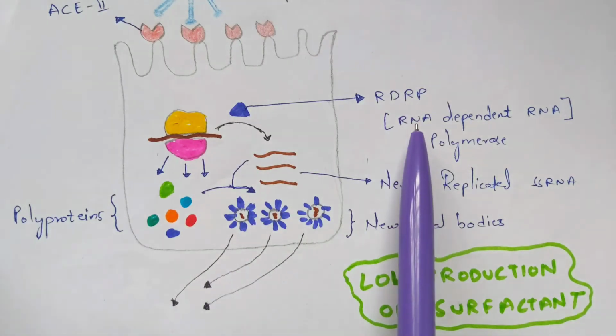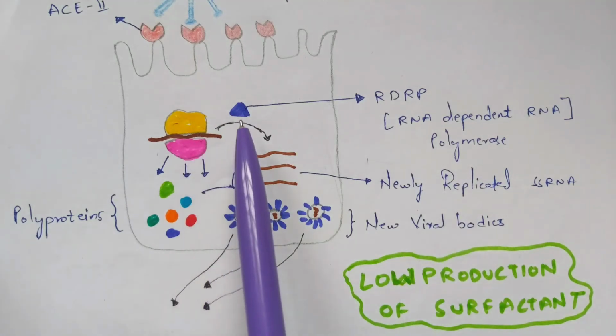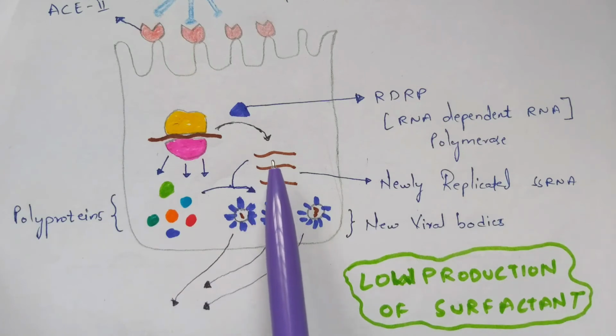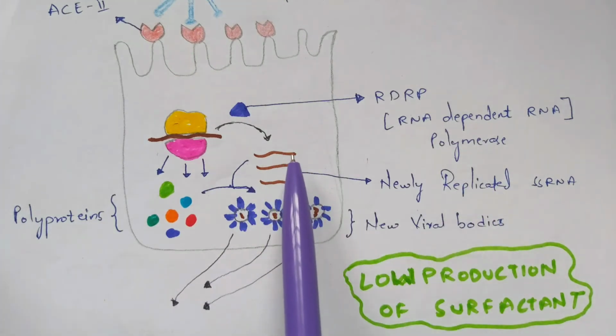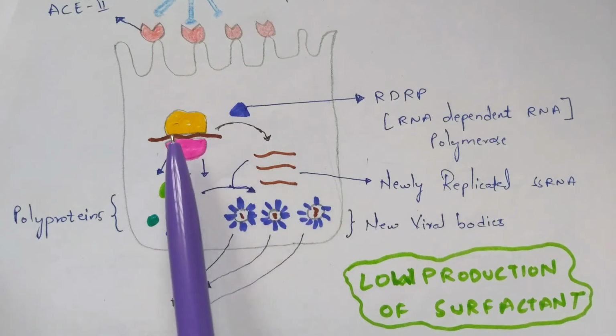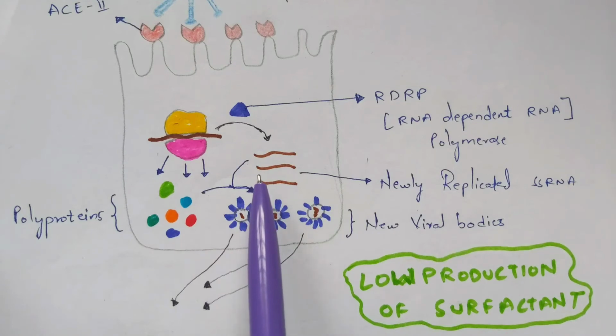So what is this enzyme? RNA dependent RNA polymerase enzyme. Once it reacts with this RDRP enzyme, it will get replicated and form many copies of the single stranded RNA. These newly formed single stranded RNAs belong to that coronavirus only. That is what you people have to remember mostly.